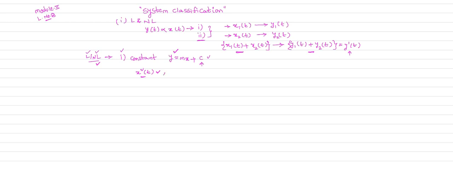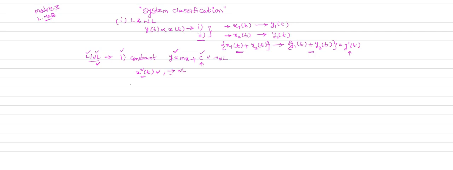By observation you can directly say whether this system is linear or non-linear. Don't do the entire procedure. Directly you can say by looking into the system. If the system consists of constants, that system is a non-linear system. If the system is described with equations consisting of powered values, that system is also a non-linear system.